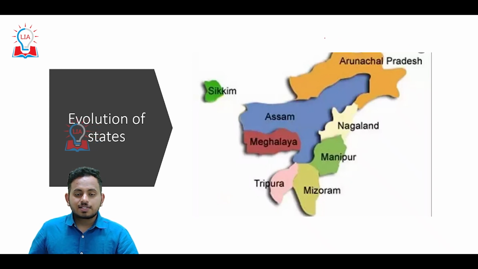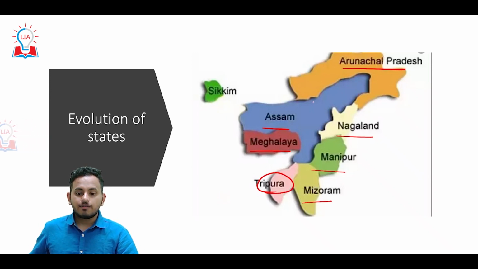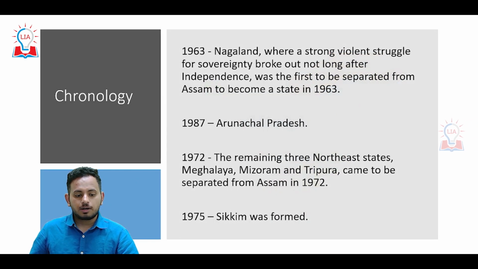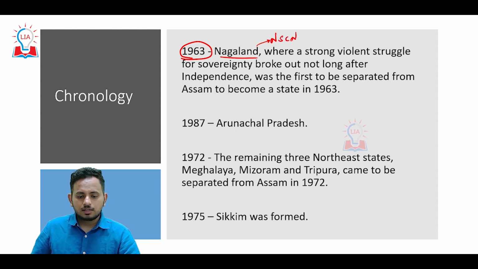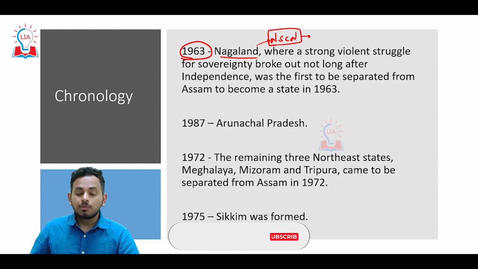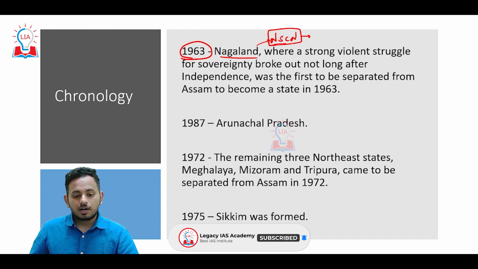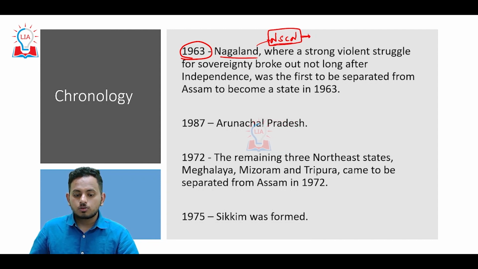And these 7 states of the Northeast, Assam, Meghalaya, Arunachal Pradesh, Nagaland, Manipur, Mizoram and Tripura, the evolution of these separate states, these territories into separate states happened post-independence. For the first time, 1963, Nagaland got created and there was a violent demand for the creation of Nagaland. Even now, NSCN, okay, there's a violent militant organization called NSCN which demands something called Greater Nagalim. Okay, they're demanding a larger state which also includes the territories of the neighboring states. So this is the demand as of now.